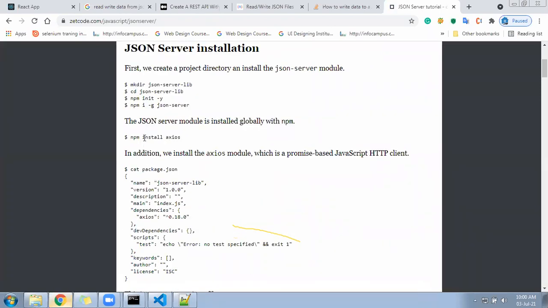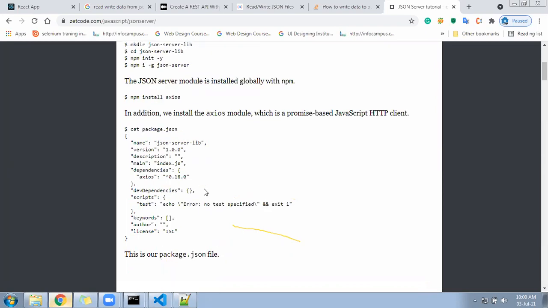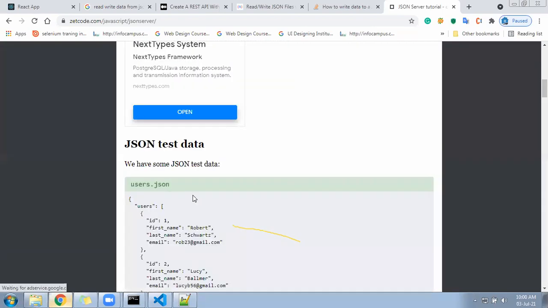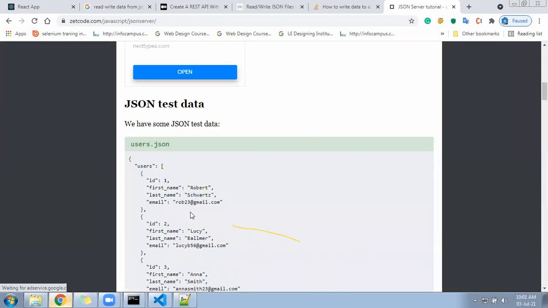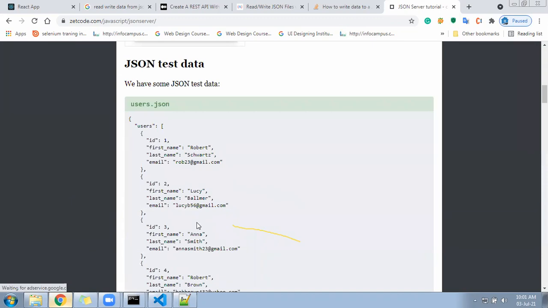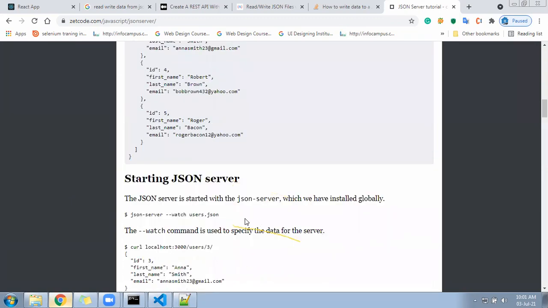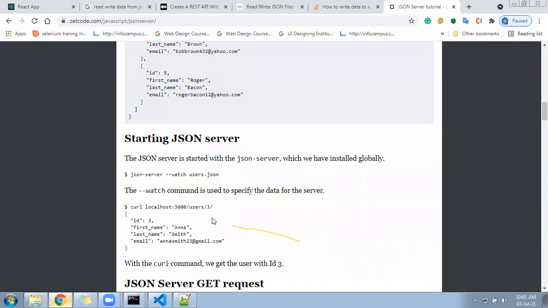He has done npm install Axios. Then package.json is there, that will come automatically. JSON test data, user, we have. So this will give the list of the users. Starting JSON server, this is here. Now where we can get the particular user 3. Okay, it will give the 3.